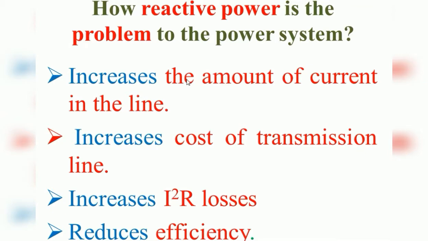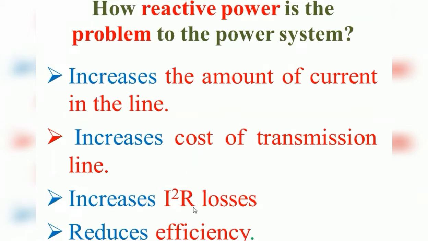If the reactive power is more, that is, when we are using an RL load, the current requirement of the load is very high, so we have to send more current through the transmission line. For that we have to increase the cross-sectional area of the conductor. If we increase the cross-sectional area, it automatically increases the cost of the transmission line.